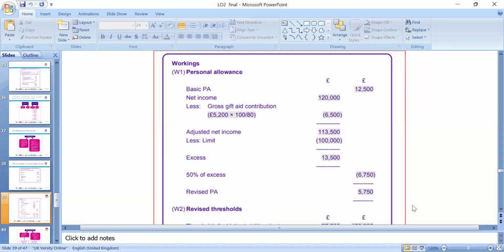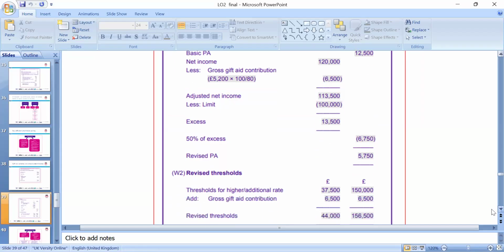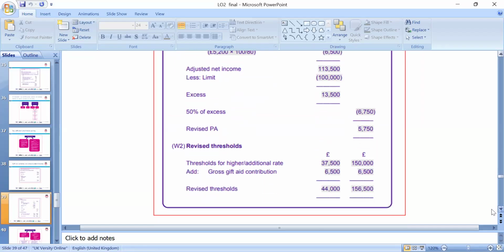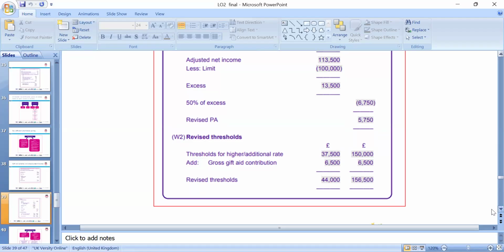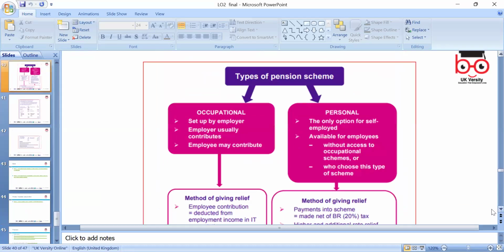Yes, because of course if you're earning more than 100,000, like now if you're earning 125,000 or 140,000, your personal allowance will be finished. So the revised personal allowance, then we can look at the revised threshold, higher rate, and additional rate, and then add the Gift Aid contribution which we have, so we can further look at the revised threshold because that's what you gave to, and then we can calculate the tax liabilities accordingly.